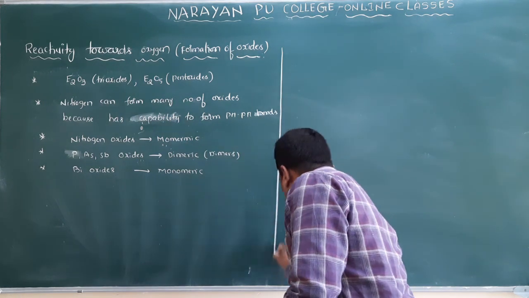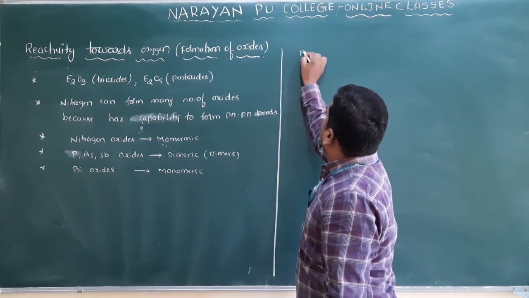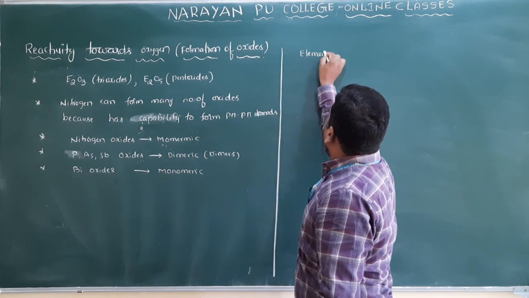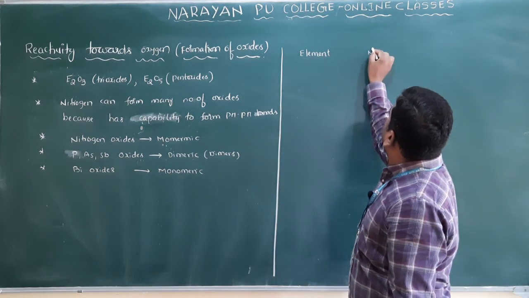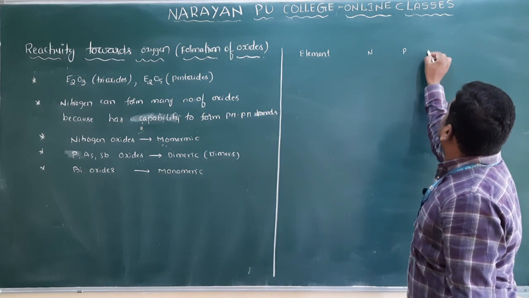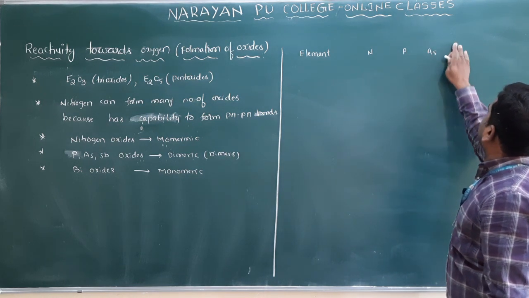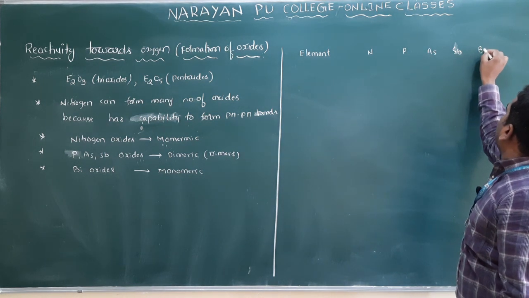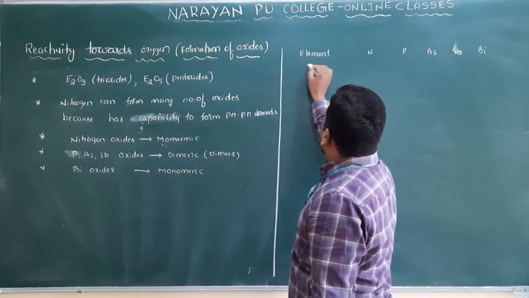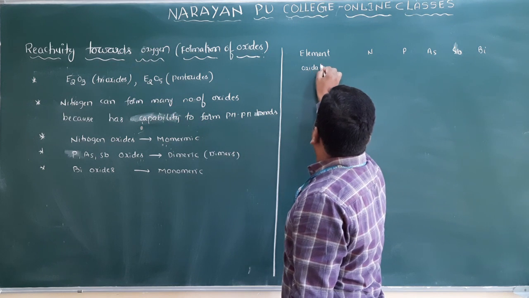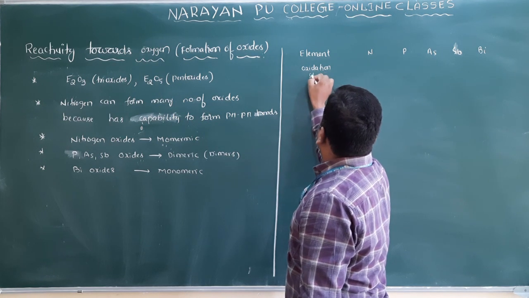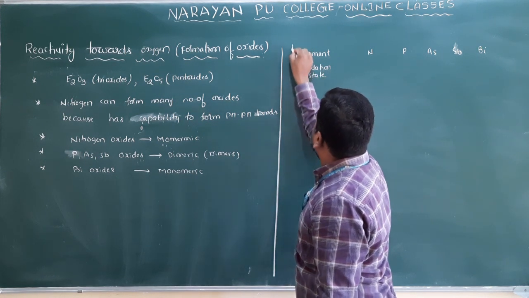Now I will write here one table. What are the oxides here? First I will write the element. Clear? The elements are nitrogen, phosphorus, arsenic, antimony, and next one is bismuth. And here, oxidation states. Clear?